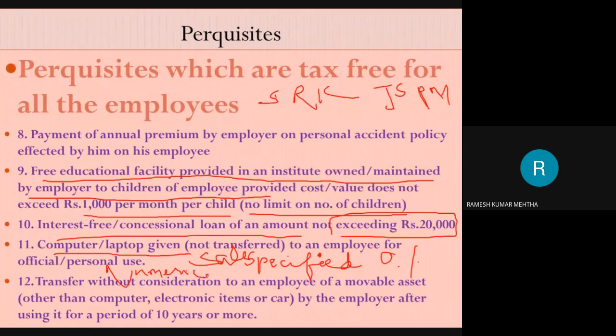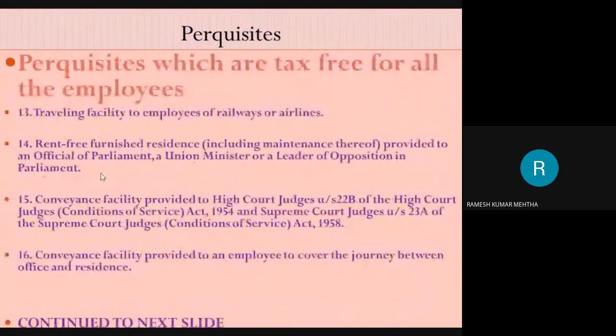Just I am giving a background about the perquisites. Next one, transfer without consideration means some of the assets have been transferred by the employer to the employee at a concessional price. Also, we have seen this. Traveling facility provided by the employer to the employee. This also we have seen.